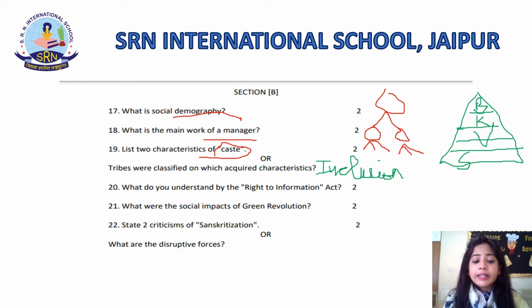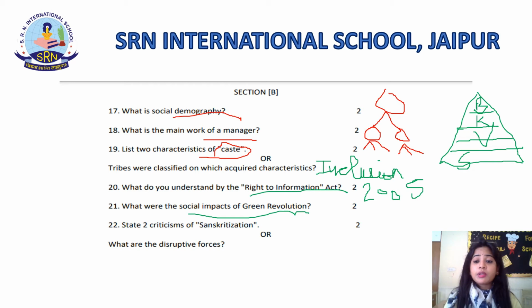It also helped in containing the corruption and making our democracy work for the people in true and real sense, students. So, Right to Information Act was very important, and it was passed in 2005, students. Now, what were the social impacts of Green Revolution?